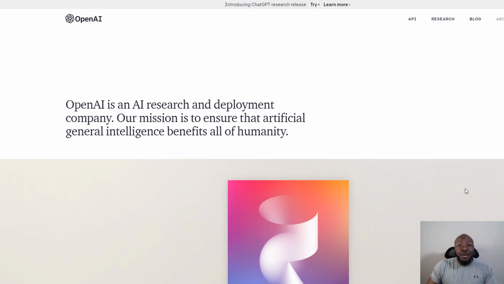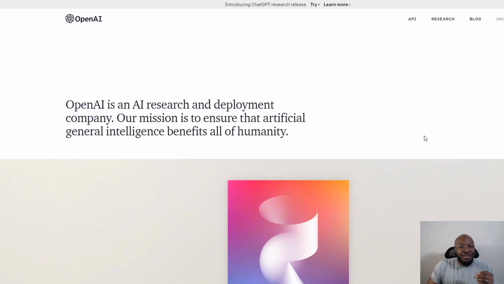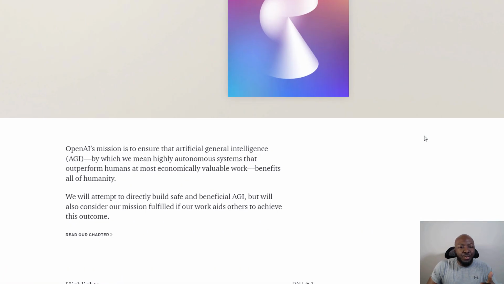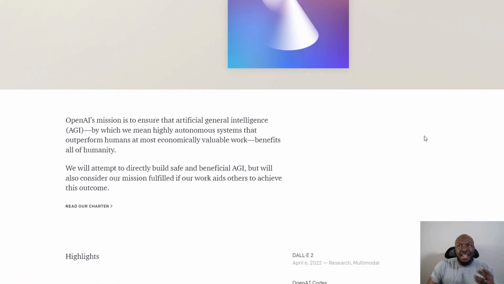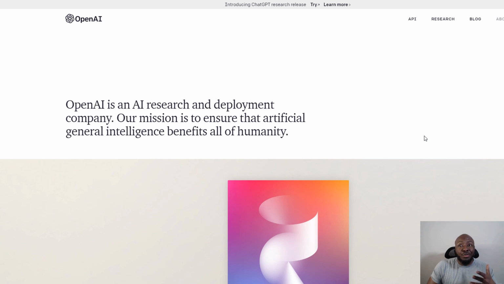But as you can see here, the company that owns ChatGPT is OpenAI, and you can see here that their mission is to ensure that artificial general intelligence benefits all of humanity. So of course they're trying to make this work in a way that benefits humans, and that's why it communicates in a human way. Now, this was released on, I believe, November 30th of 2022. And since then, it's been all the rage on the internet since people have become aware of it and what it can do.